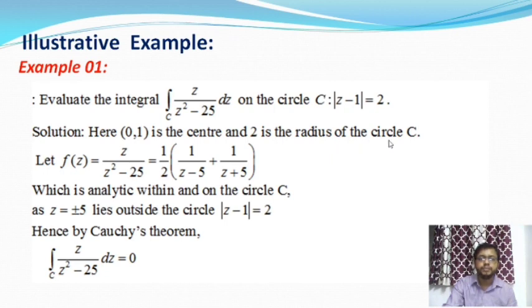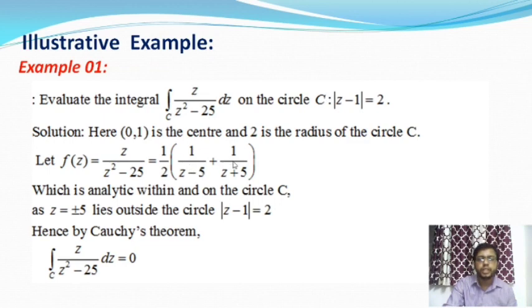Let us consider f of z equal to z by (z square minus 25), which can be decomposed into the sum of partial fractions. The first partial fraction is 1 by (z minus 5) and the second one is 1 by (z plus 5). Both functions are analytic within and on the circle C.